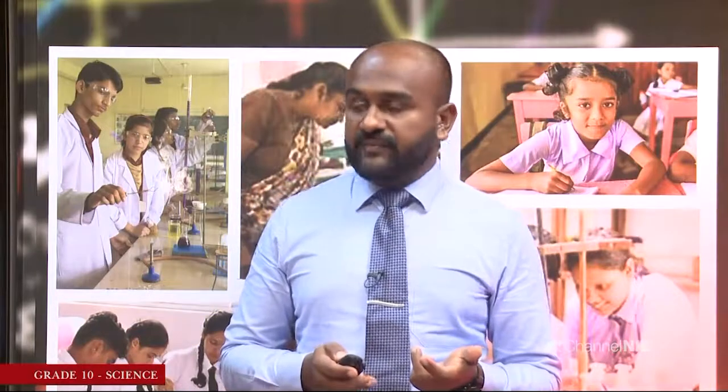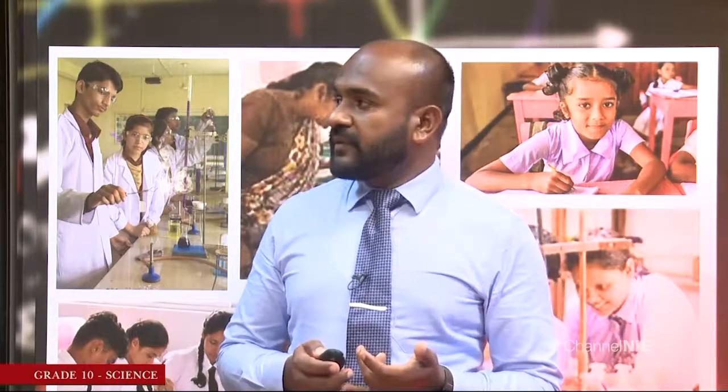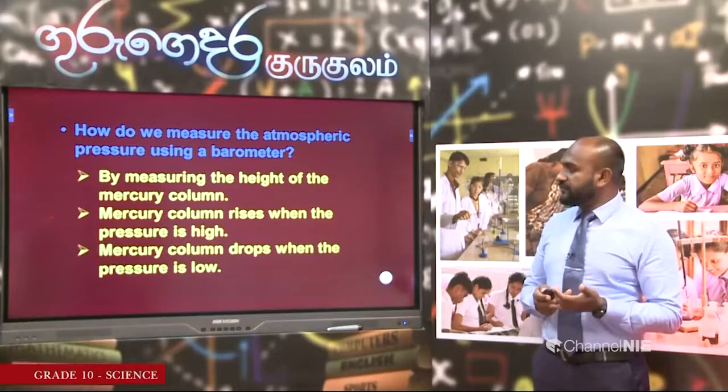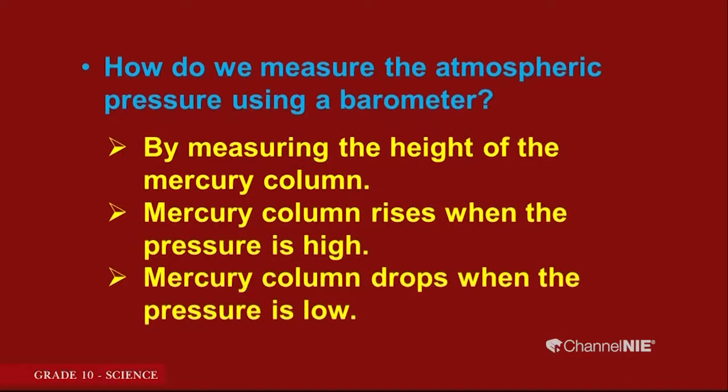If we observe a decrease in the height, we know that atmospheric pressure has decreased. The mercury column rises when the pressure is high and drops when the pressure is low. Let us go to the next one.